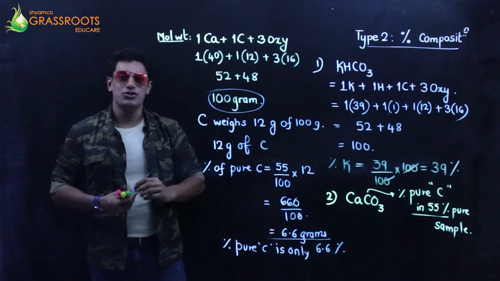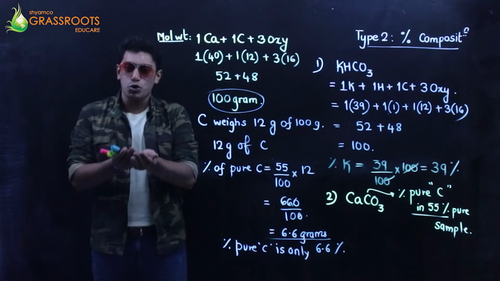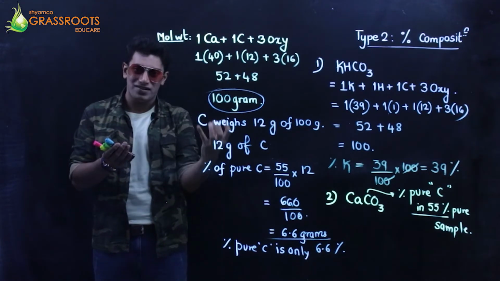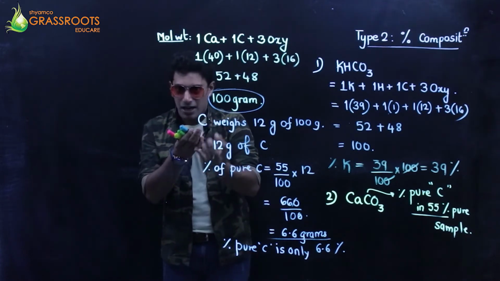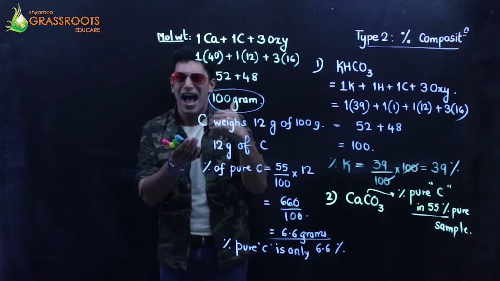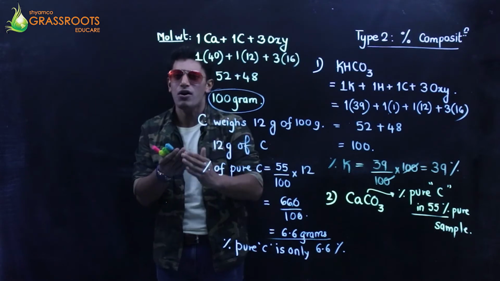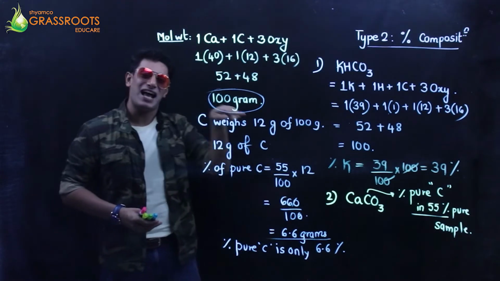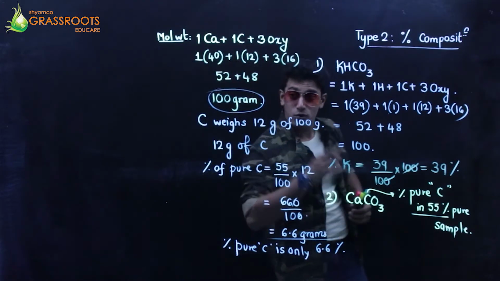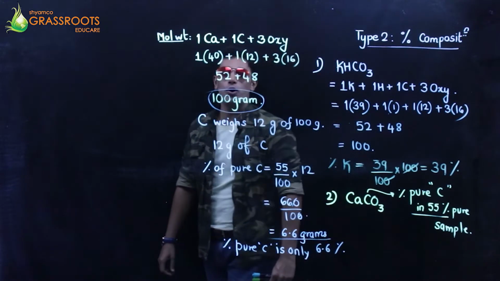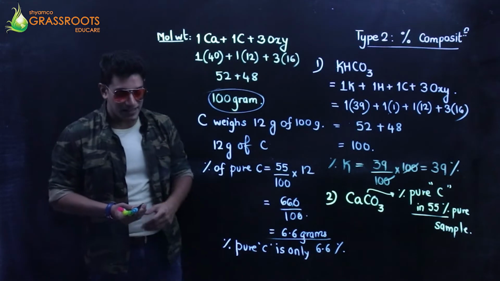A nice question. I did a simple thing. Out of the total weight, I first pulled out the total carbon. From that total carbon, which is pure plus impure, I know only 55% is pure. So 55% of that carbon, which contributes to the total weight, is pure. Right.